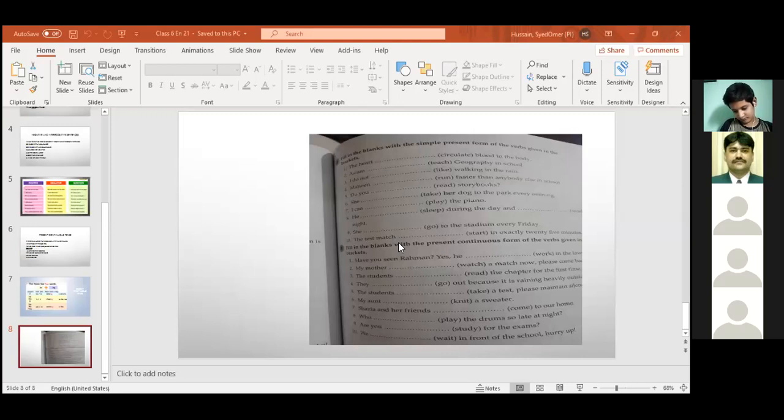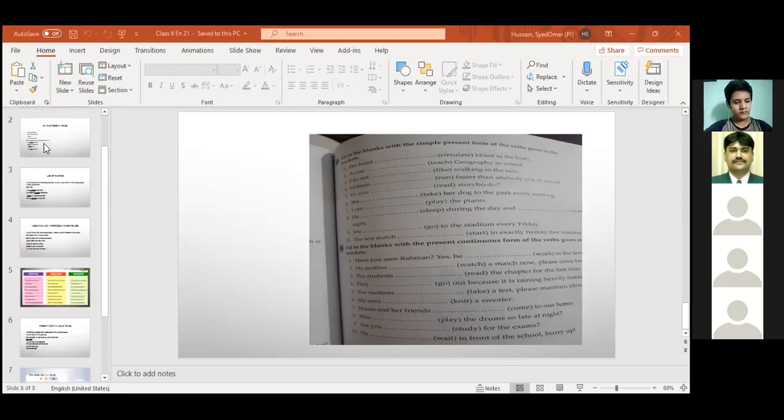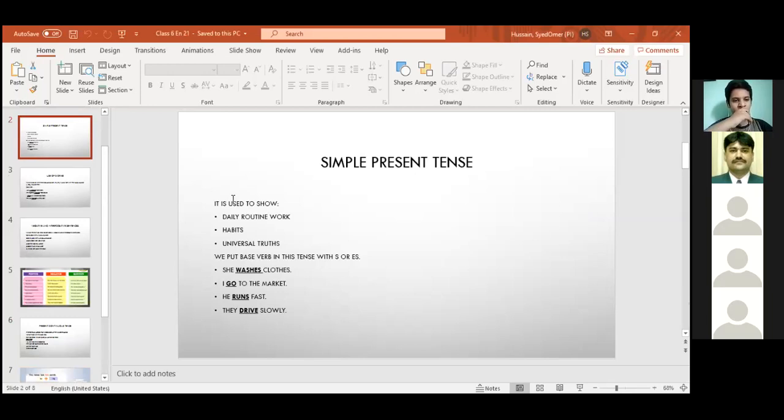First you will write the definition of simple present tense, which I have told you. I'll show you the slide. This definition: it is used to show daily routine work, habits, and universal truth. We put base verb in this tense with S or ES. This I have asked you to write down.